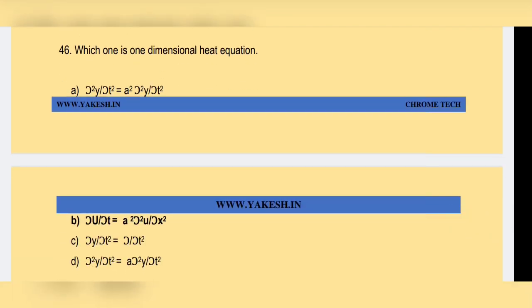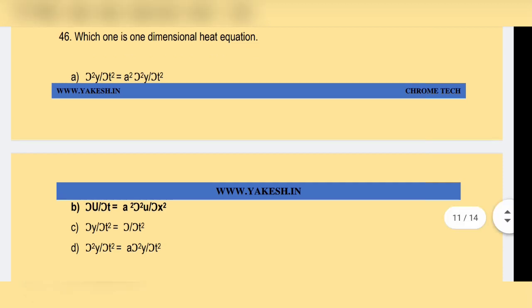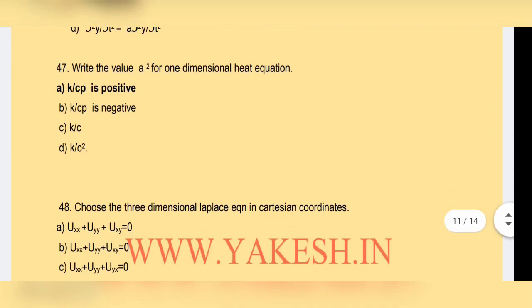Which one is the one-dimensional heat equation? Option B. Write the value of a square for the one-dimensional heat equation. Option A is the correct answer. K by c rho is positive. Option A is the correct answer.